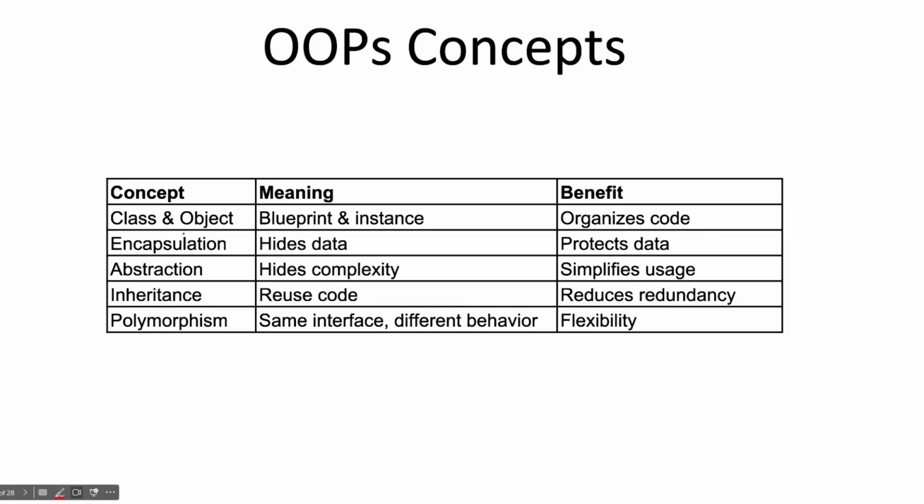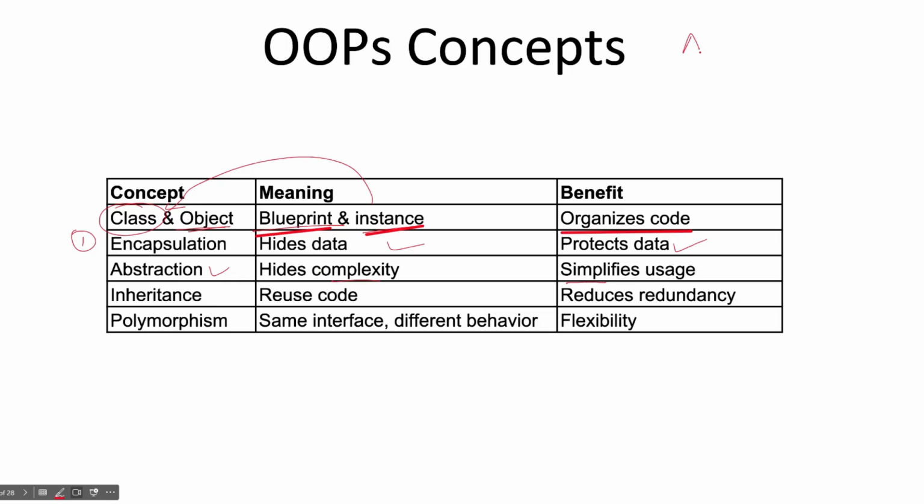Now in OOP we have objects, as I told you. Objects are generally known as instances, instances of a class. A class will have the definition only, the blueprint. The ultimate goal of classes and objects is to organize the code. We also have other properties like encapsulation. It means it will encapsulate all the details into a single class, and it won't go outside of that. So it also helps in the protection of data. It hides the information. We also have abstraction, which means it will hide the complexity and simplify the usage.